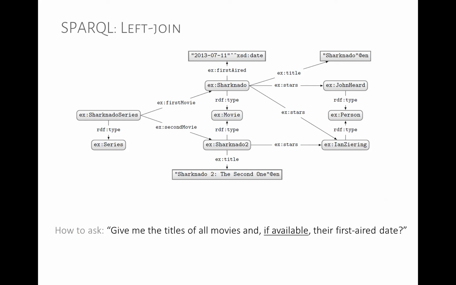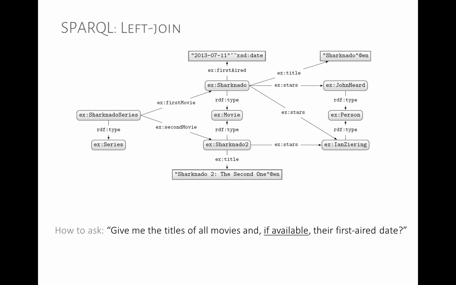Give me the titles of all movies, and if available, their first aired date. So this is a little bit different. Do you know what relational algebra operator this would correspond to? If available, does that ring any bells? It's a particular type of join called an outer join. So we're looking for an outer join, which means, let's say if it's a left outer join, keep the table on the left and try to extend it if possible with the right, but if not, you still keep the results. So we're going to get the titles of all movies, and if available, the first air date.